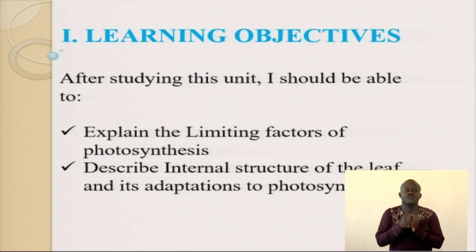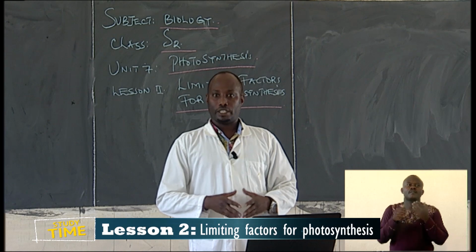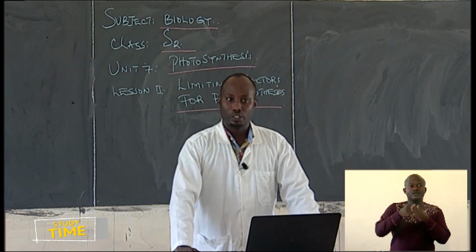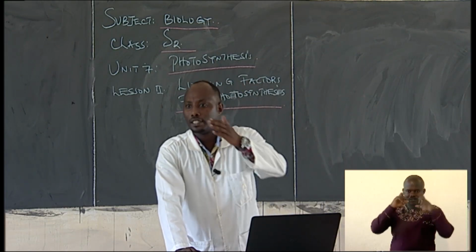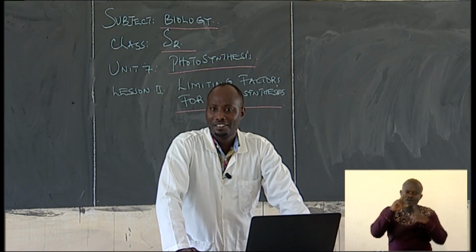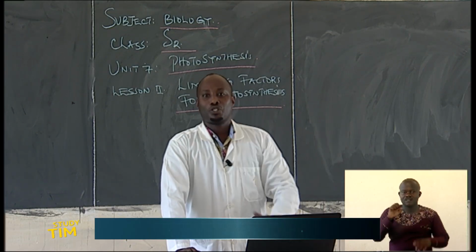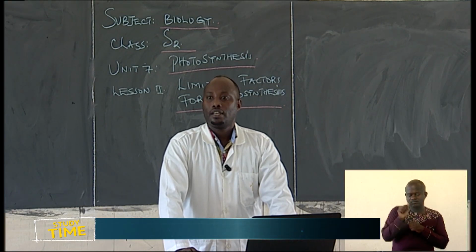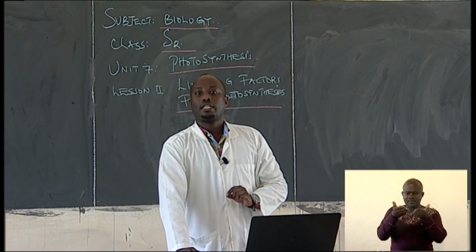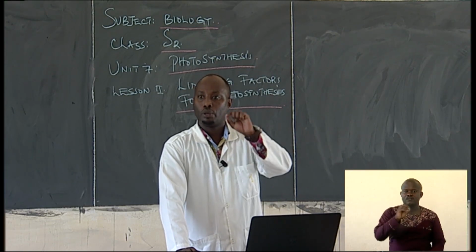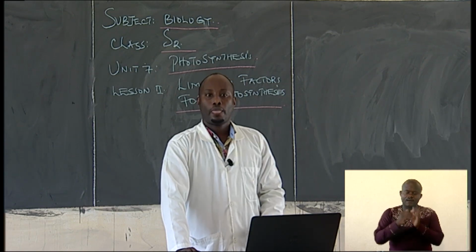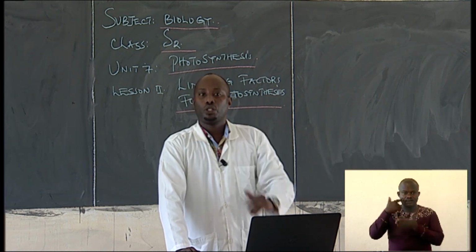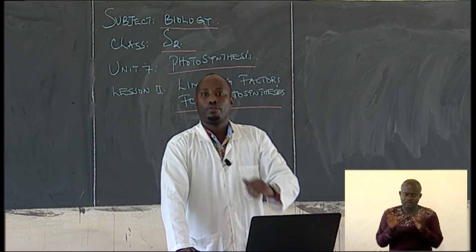So let's start our lesson. I think everybody is ready to start the lesson, and you're going to enjoy it. I think you still remember how we talked about photosynthesis. What is photosynthesis? We said photosynthesis is the process by which green plants make their own food in the presence of sunlight and chlorophyll. Don't forget to mention sunlight and chlorophyll. If you remember, you should also be able to write a summarized chemical equation for photosynthesis.